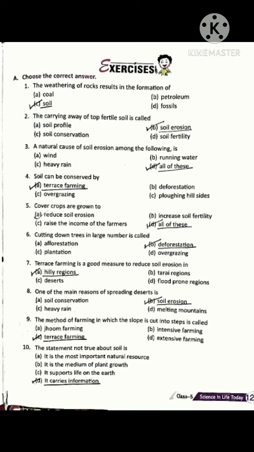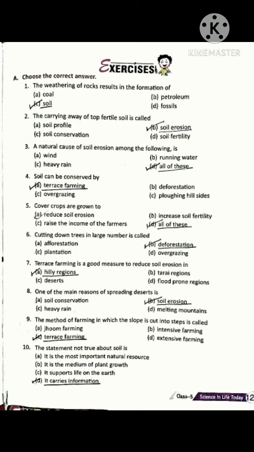Now question number 9. The method of farming in which the slope is cut into steps is called: Option A, zoom farming; B, intensive farming; C, terrace farming; D, extensive farming.